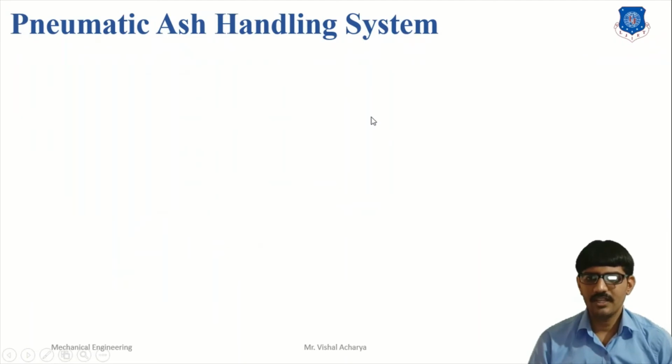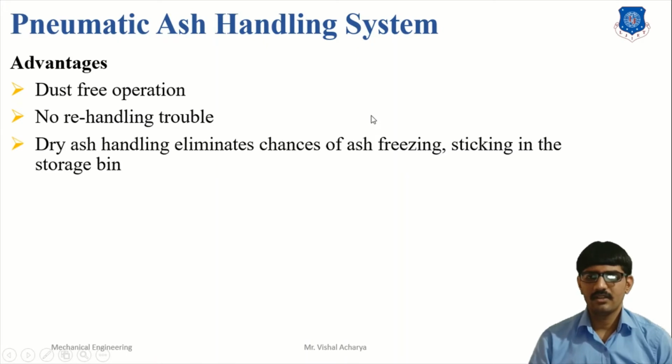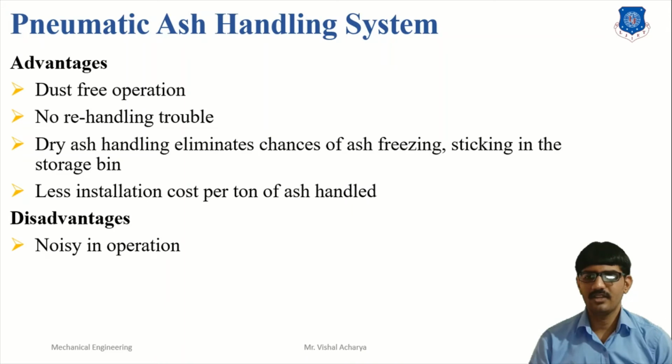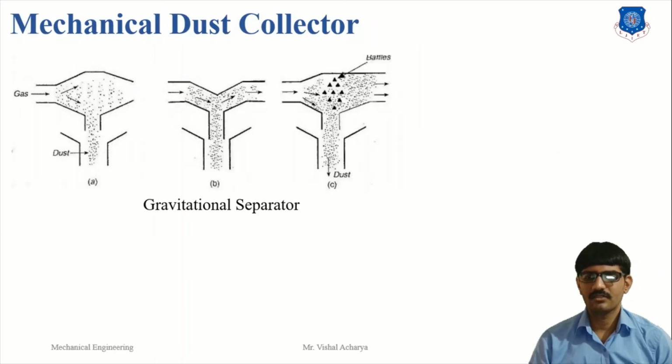Advantages of the pneumatic ash handling system: dust-free operation, no re-handling trouble, dry ash handling eliminates chances of the ash freezing or sticking in the storage bin, and less installation cost per ton of ash handled. The disadvantages of the pneumatic ash handling system are that it is very noisy in operation, high maintenance due to the wearing of the pipeline by the ash, and also compression cost.